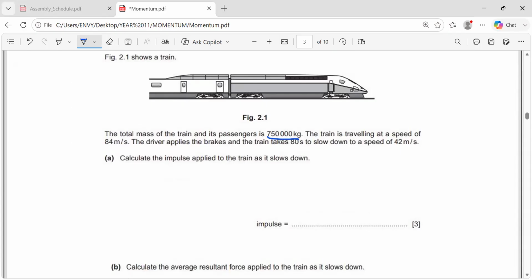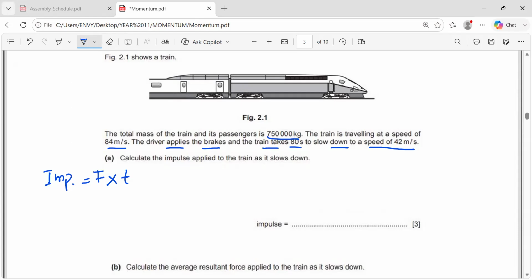The train is traveling at a speed of this, and the driver applies the brakes, and the train takes 80 seconds to slow down to a speed of this. Now, calculate the impulse applied to the train. As you know, impulse is equal to force times t. Check, do you have the force and the time? The time is there, but the force is not. No, there is no force.